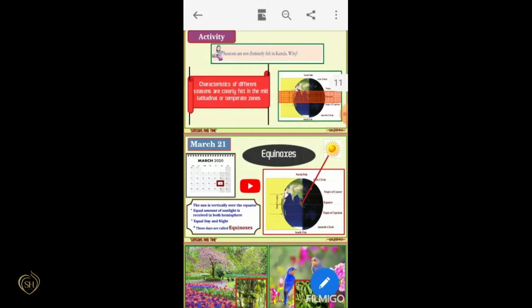That means the sun is vertically over the equator, so an equal amount of sunlight is received in both the hemispheres. So, during the equinoxes, we can experience equal day and night. Which are those days? They are March 21 and September 23.